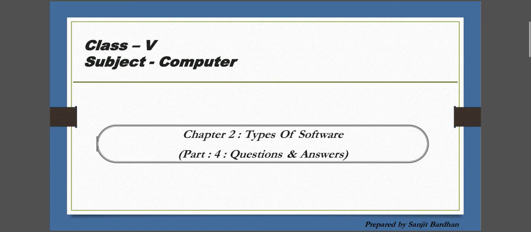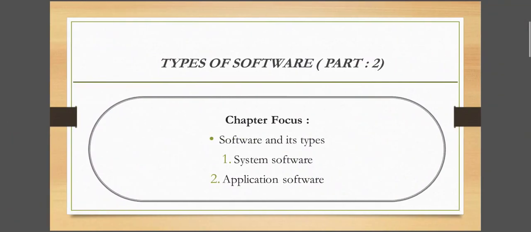Today I am going to discuss the exercise question answers of Chapter 2, which is types of software. Okay, so let's start. Here you can see the content page of this chapter: software and its types, application software and system software. I already have discussed this topic, and as all of you know, I would provide all the question answers as a PDF.